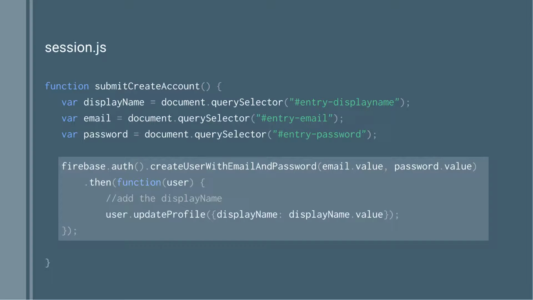It's just create user with email and password, passing in those values that I got from some DOM elements. It's worth noting there, you can see where I've got a user update profile. That user isn't just limited to a username and password. I can add extra values. So in this particular case, I'm adding a display name, which I'll probably end up using in my chat application